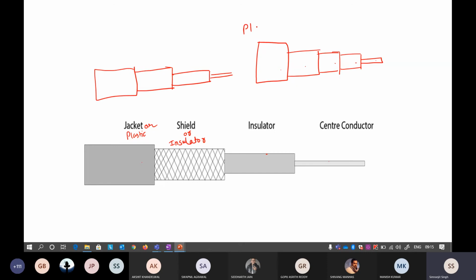So the first part is your plastic cover, that is your jacket, and the second part is your insulator. So there are two insulators there, but it is only showing one insulator, so that is the problem. The third part is your metal shield or a shield, that is referred to as a conductor. Okay, so it is a conductor. Insulator means that it is not able to conduct anything. It is just a bad conductor.